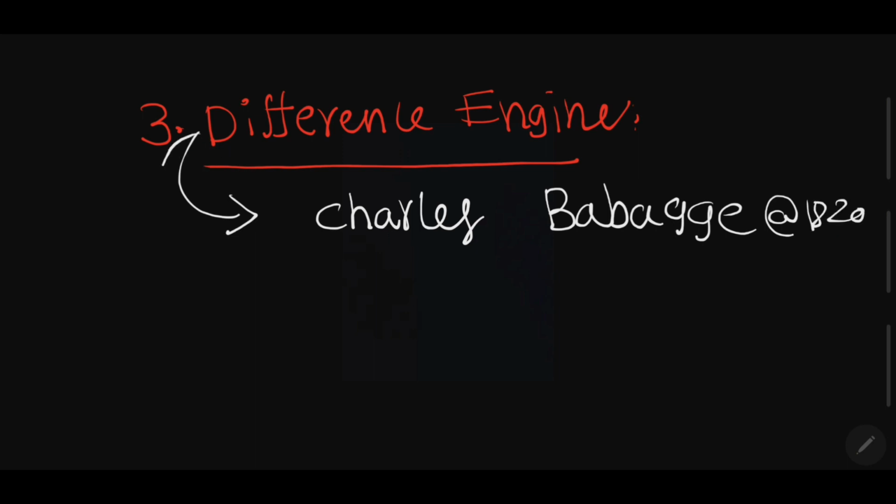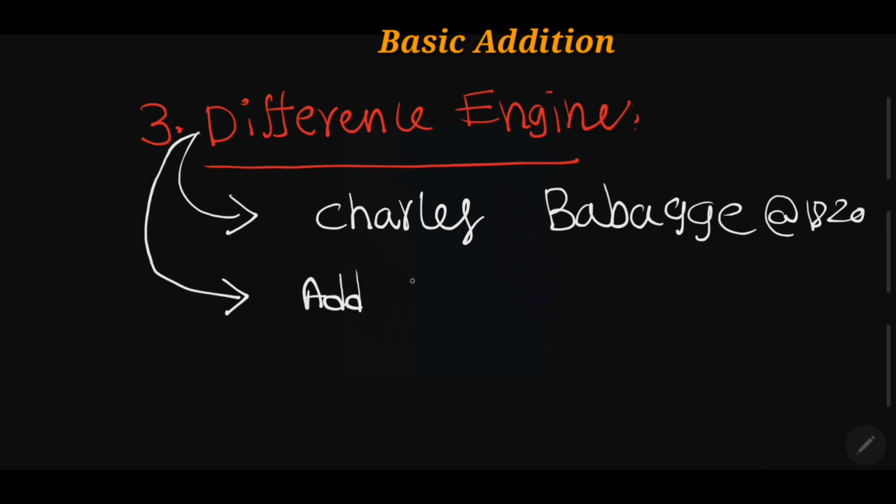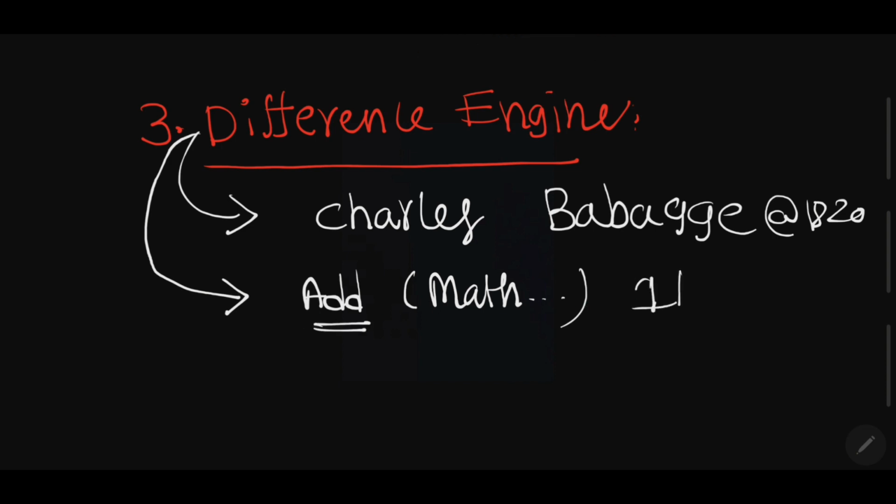With the help of this difference engine we can perform only basic mathematical addition, and that operation is only 1 bit level. So that is the reason this difference engine is not successful.